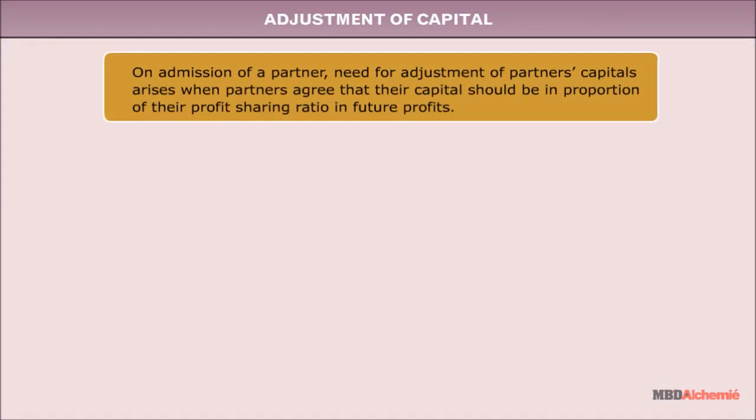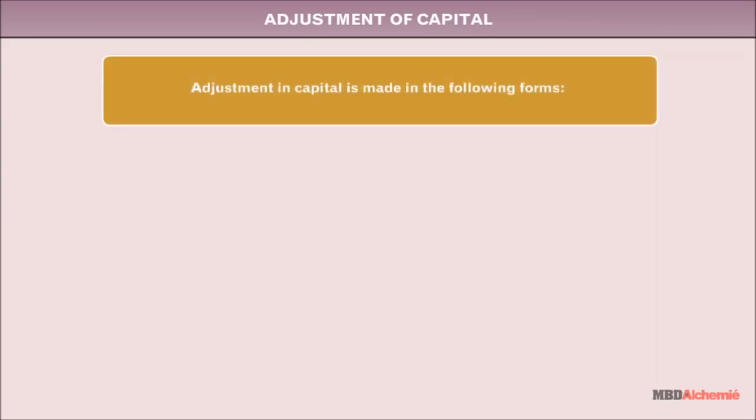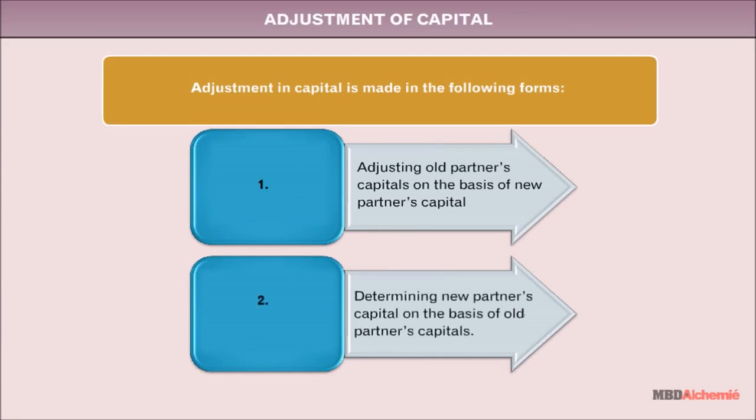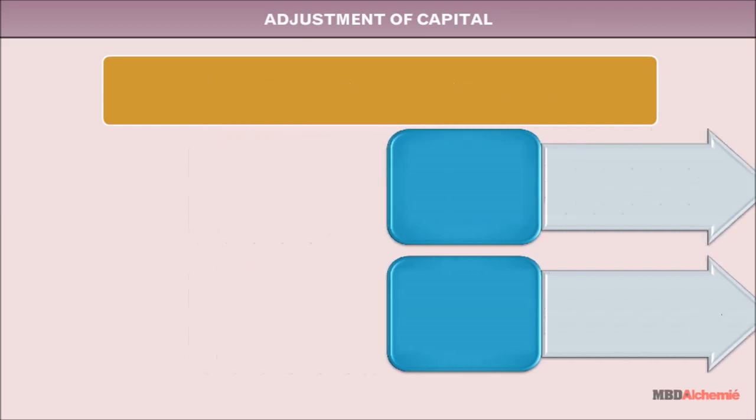Adjustment of capital. On admission of a new partner, need for adjustment of partners' capitals arises when partners agree that their capital should be in proportion of their profit-sharing ratio in future profits. Adjustment in capital is made in the following forms. Adjusting old partners' capitals on the basis of new partners' capital. Determining new partners' capital on the basis of old partners' capitals.